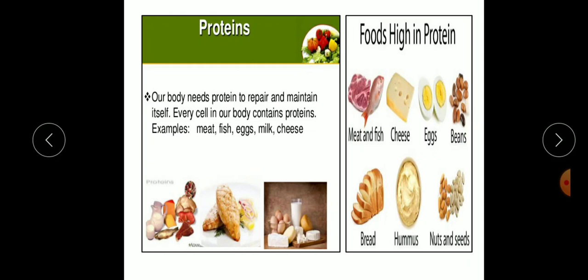So, we should consume plenty of protein to fight any infection. So, milk, eggs, fish, meat, pulses like green grams, cowpeas, urad, and soya bean. All these are rich in proteins.